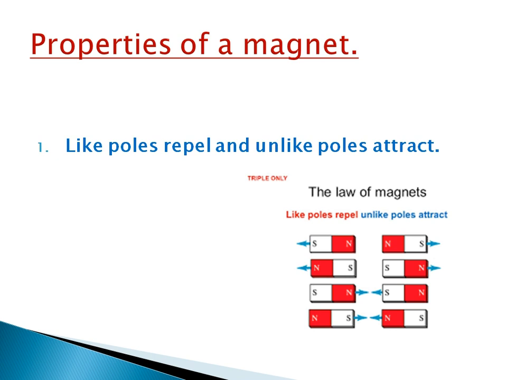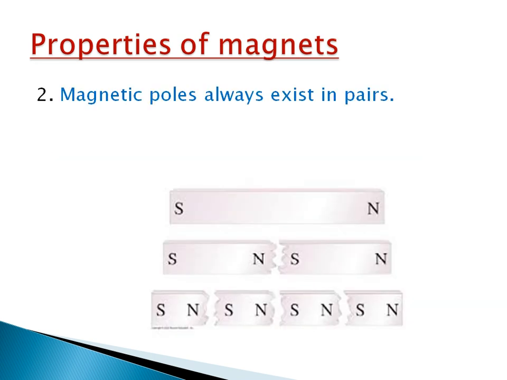Let us see what is the second property of a magnet. The second property of a magnet is that magnetic poles always exist in pairs. That means we cannot separate the north pole from the south pole. Magnetic poles always exist in pairs. Magnetic monopoles do not exist. That means we cannot isolate the north pole from the south pole.